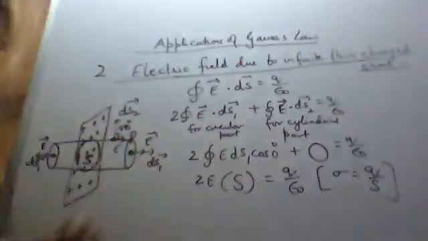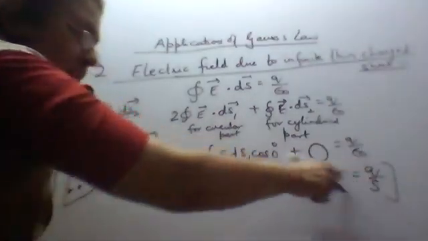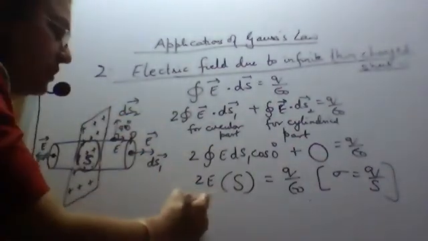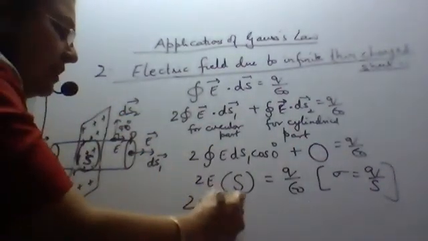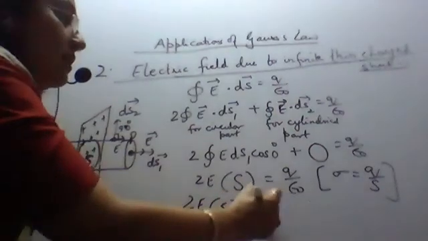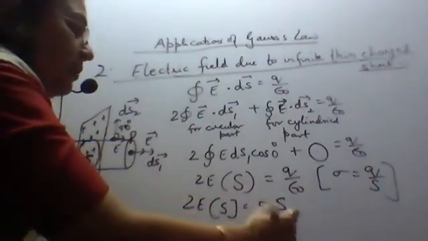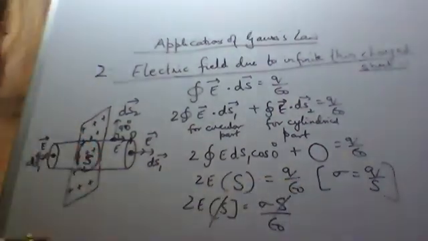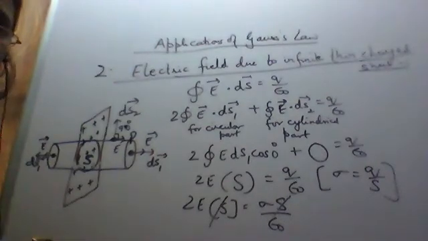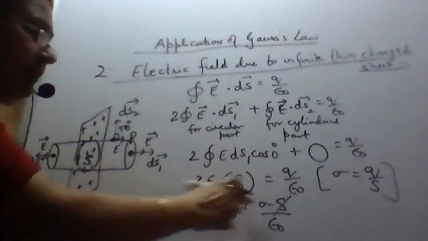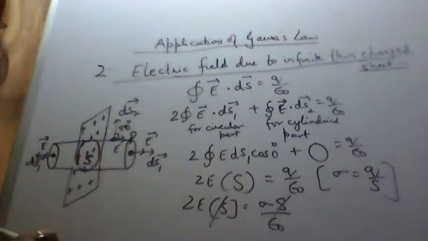So sigma is equal to Q upon S, so Q is equal to sigma into S. Substituting over here, twice E into S equals sigma into S upon epsilon naught. The surface area cancels out from both sides, and hence the electric field is equal to sigma upon 2 epsilon naught. Okay, so note it down.